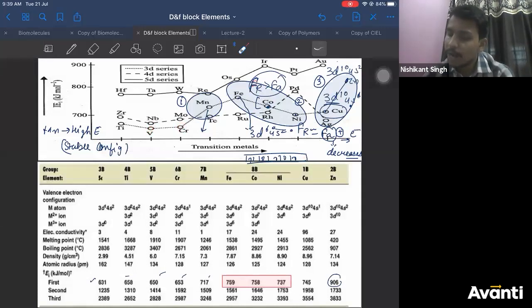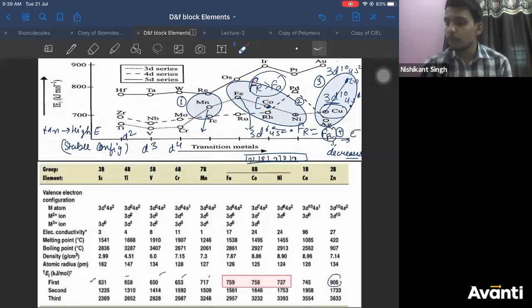Because how many electrons have you added? You have added 3 electrons, 4 electrons in D. You can take 3d5 also. Here you have added 2 electrons in D. So initially the number of electrons in D is not sufficient, so the atomic number does not increase that much, and force of attraction is not increasing that much.